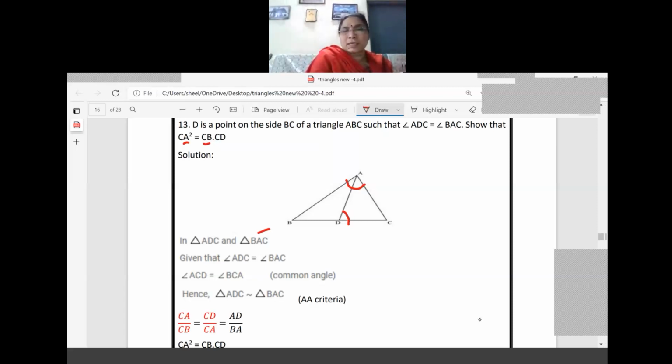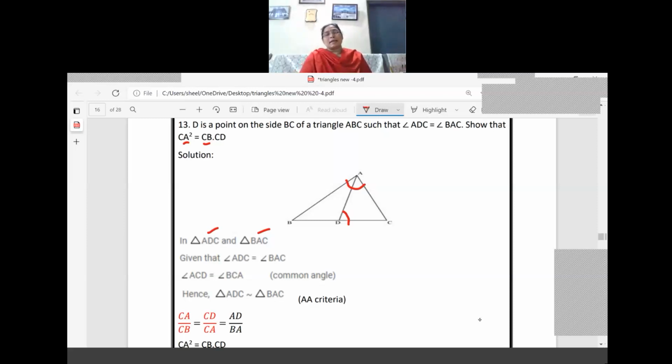So what is the next triangle? ADC is the next triangle. So from this only you can identify the triangle. So we got which triangle? The triangle ADC and triangle BAC. Now you compare the triangles, which are the equal parts there.